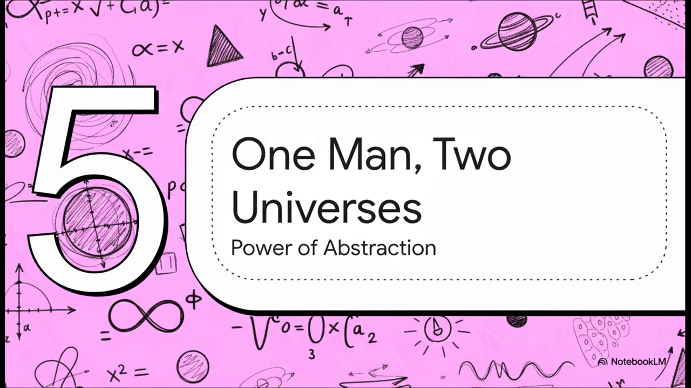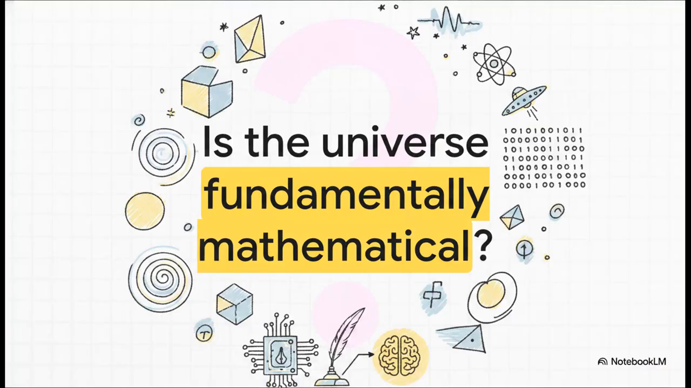Which brings us to our final section, Section 5, One Man, Two Universes, the Enduring Power of Abstraction. Which leaves us with a pretty massive question to chew on. Is the universe fundamentally mathematical? Think about it. Hamilton wasn't looking at subatomic particles, and he sure wasn't programming 3D spacecraft simulations. He was just following the pure, abstract logic of mathematics in the 1840s.